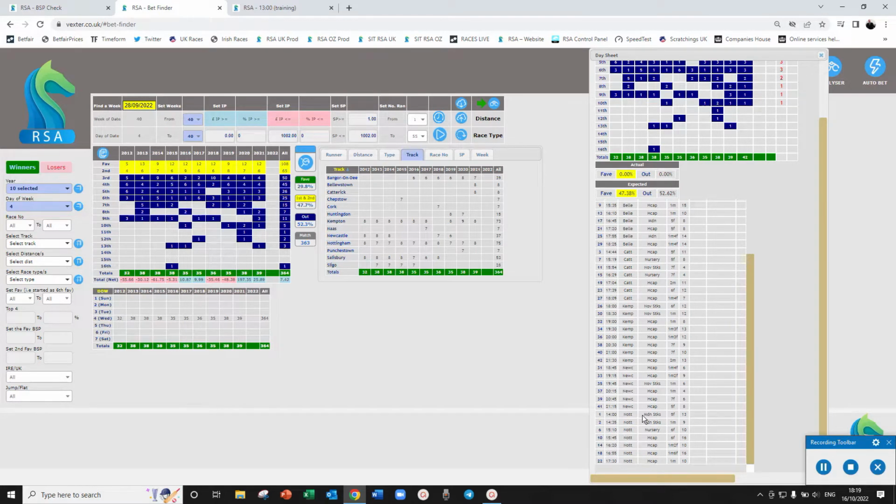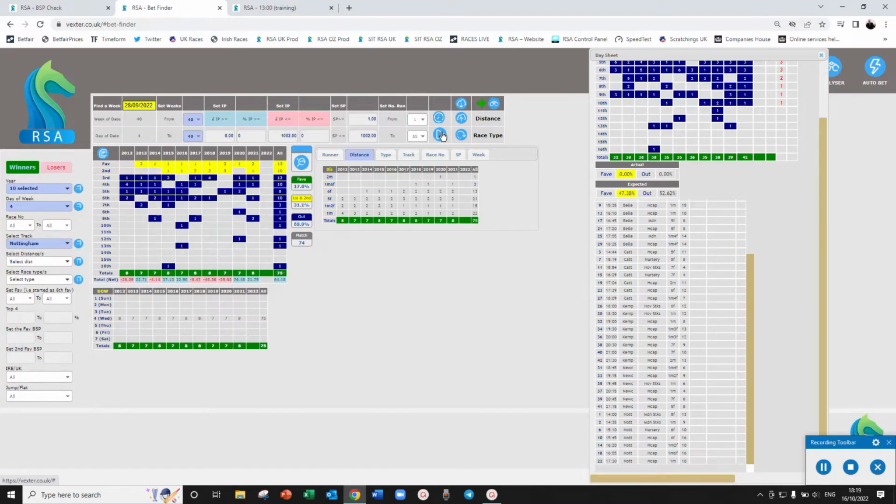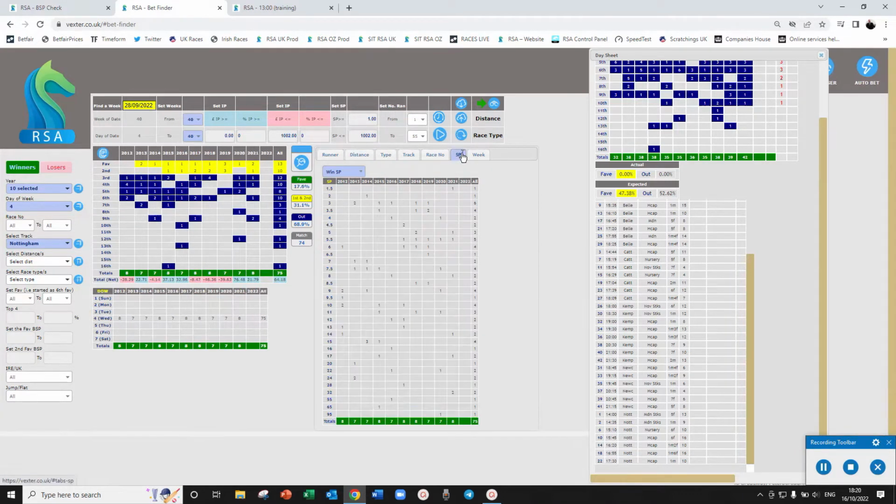So we go to Nottingham, we'll select track Nottingham, hit play, and let's see what's happened at Nottingham every year for the last 10 years. As you can see, it's not really a favourite meeting. You might get 2, 3 is highly unlikely, but that has happened. So a total of 3 top 2s is about the normal.